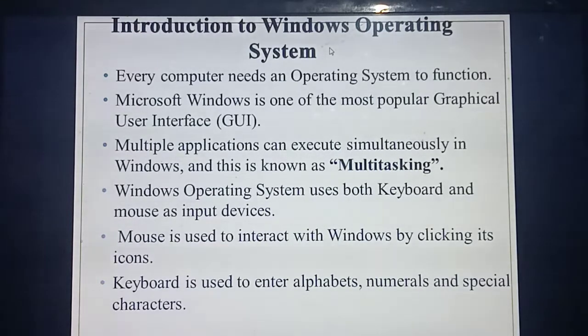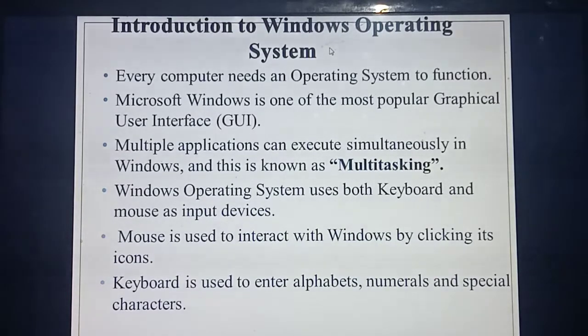Okay, then multiple applications: this Windows operating system supports multiple applications running simultaneously. For example, in your system you are opening a Word file for typing, and at the same time you are playing one song. Mostly students or people hear songs while they do their work, isn't it? At the same time you can play songs, do your typing work, and give a printout. So many applications are being used simultaneously. That is called what? Multitasking.